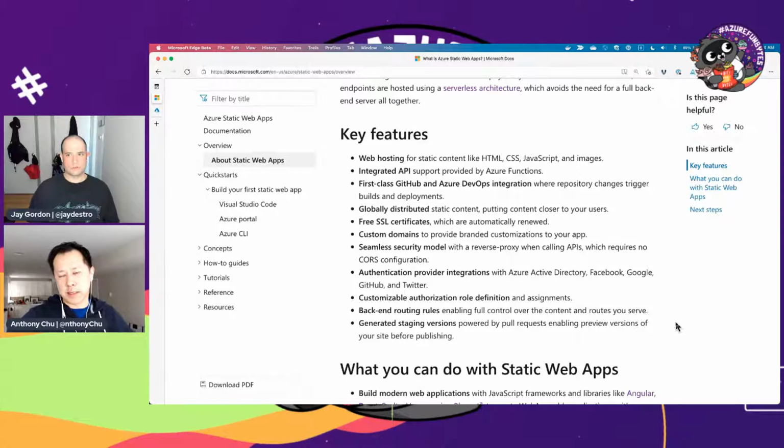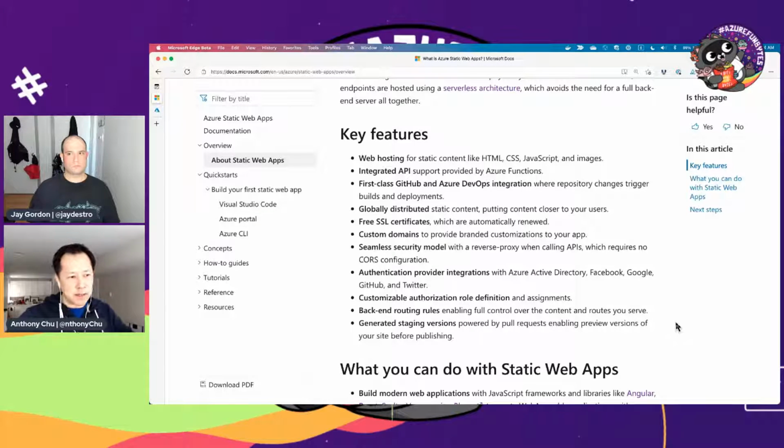Currently, what we're thinking is that we'll have branches that map to static web apps, or PRs that map to environments. And then to promote from one to the other, you would just push to your main branch. If you want to deploy to production, basically merge to main, and then it'll go to production.